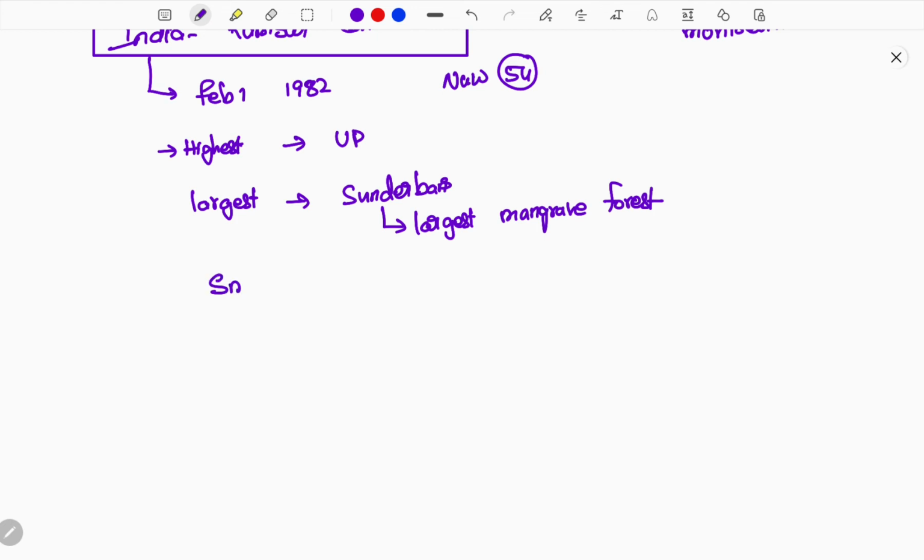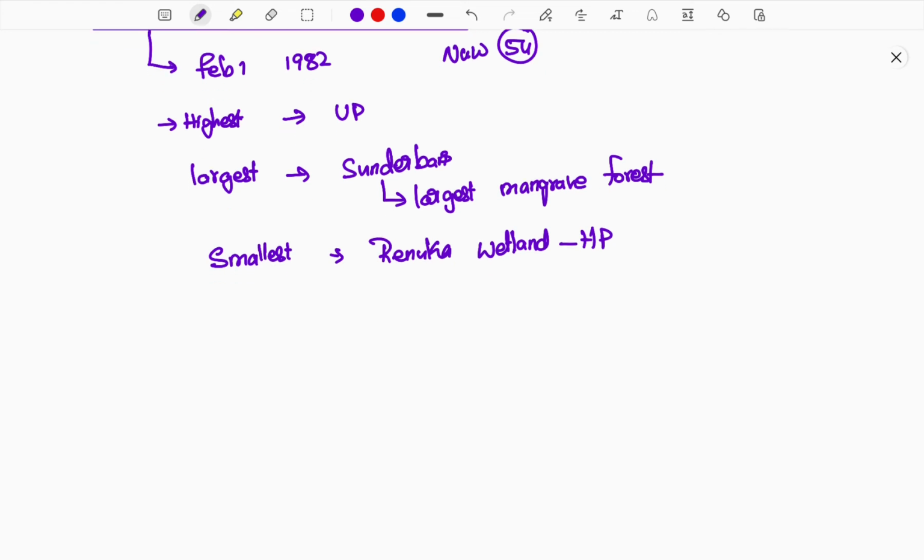And the smallest wetland of India is the Renuka wetland. Renuka wetland is located in Himachal Pradesh, and this is a natural wetland. There is also a mythological saying that Parashuram, who is a god, his mother's name is Renuka. Based on her name, this name has been gained.